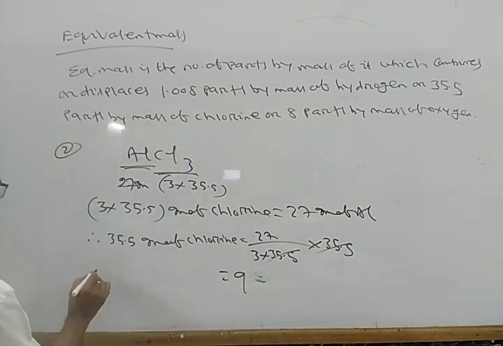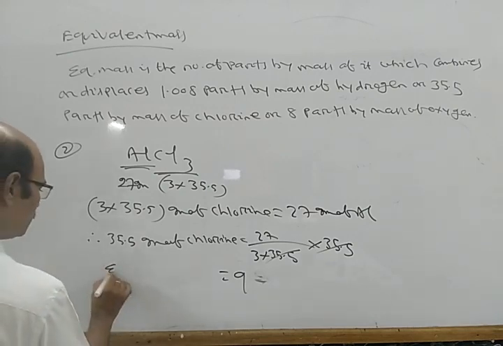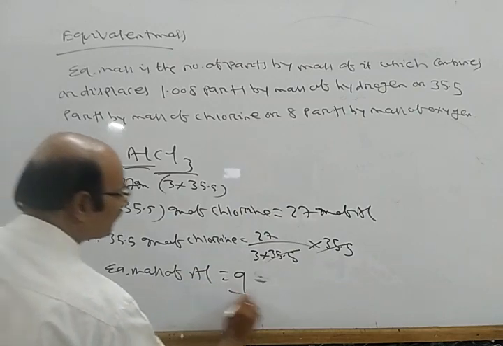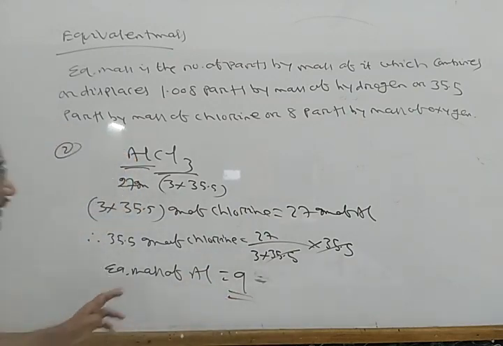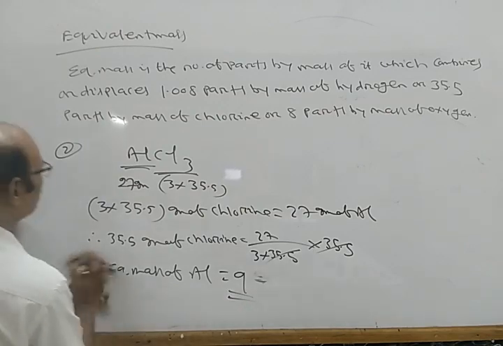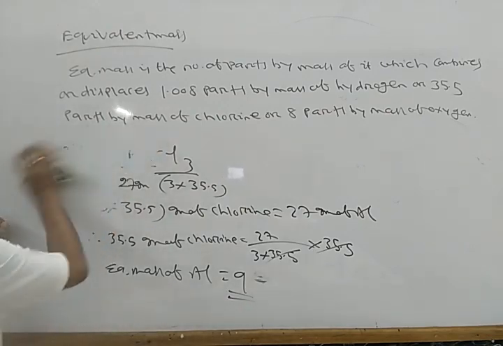So the equivalent mass of aluminum is 9, or the gram equivalent mass of aluminum is 9 gram.